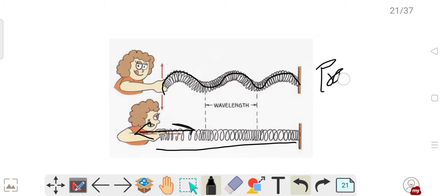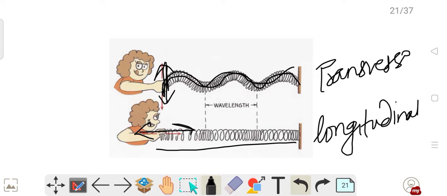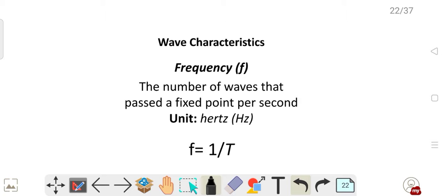This will be transverse, this will be longitudinal. So always remember, in transverse waves, the wave is like this, but the movement of the particle will be perpendicular to the direction of movement of the wave. But in a longitudinal wave, the movement of the particle is also parallel to the direction of the movement of the wave. Okay.